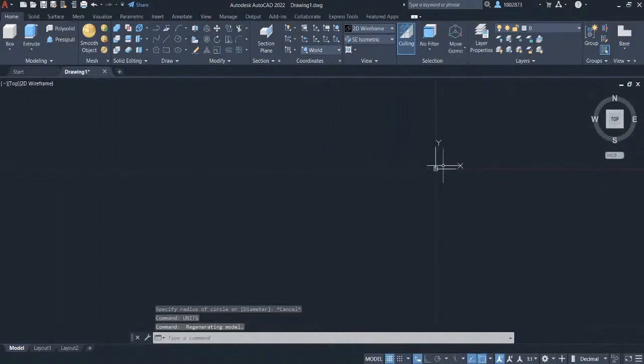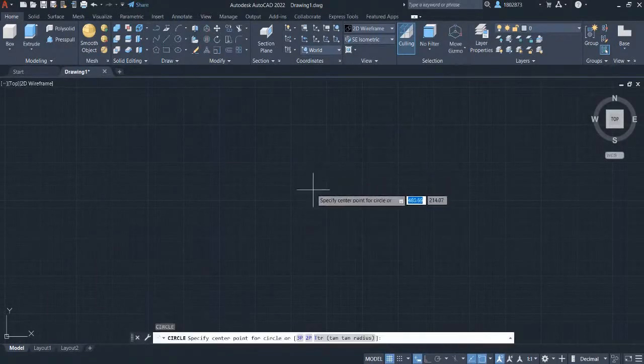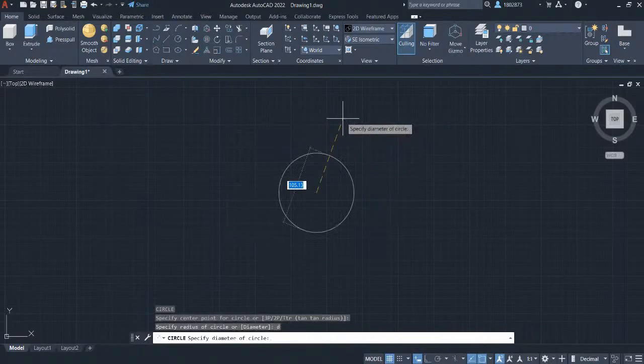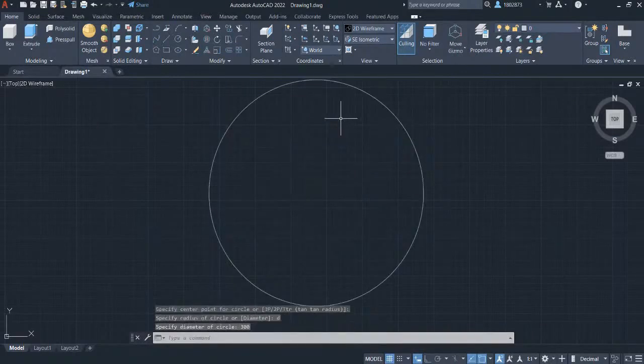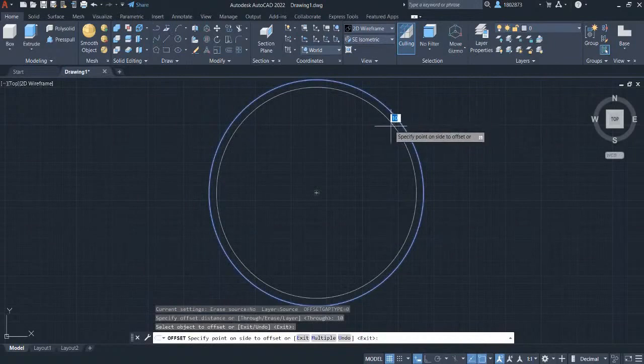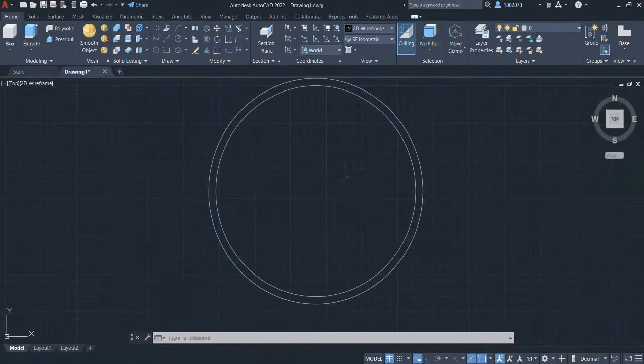Zooming out and pan over here. Type in C for circle and press enter. Left click here and let's define this circle by its diameter by typing in D and press enter. Let's key in 300 and press enter. Let's create an offset for this circle by typing in off and select offset. Specify the offset distance to be 10 and press enter. Select the circle and hover your cursor here going inside and left click. Press escape. We will now press pull this sketch.